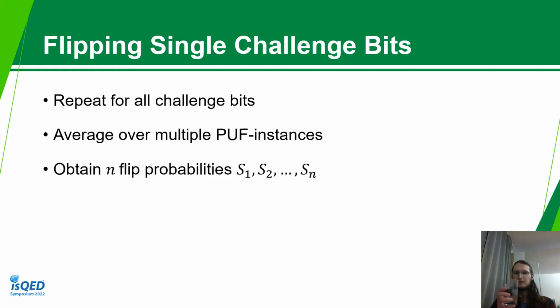And then we also normalize it by dividing it by the amount of challenges that were used. Now we can repeat this for all challenge bits, and average over multiple PUF instances. So we can take, for example, 100 instances and calculate the flip probability for all of them and take the average. And then we obtain n flip probabilities, S_1 to S_n, for every bit that we could flip.